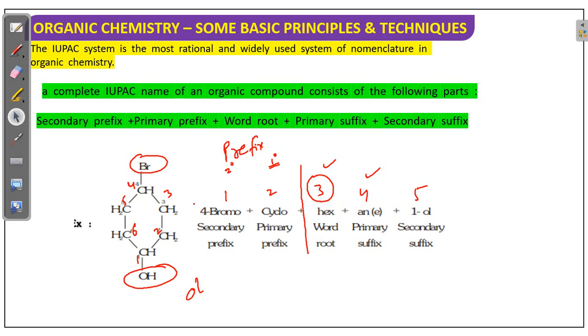So this is the main structure of this IUPAC nomenclature. One by one we will discuss. The name is mainly classified into prefix, word root, and suffix. First, prefix and word root, each individually we will discuss.